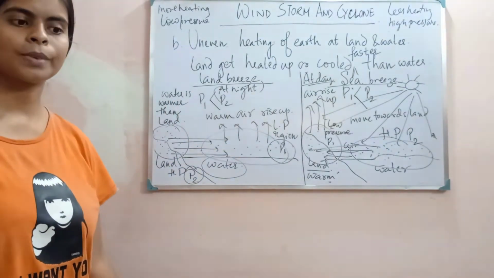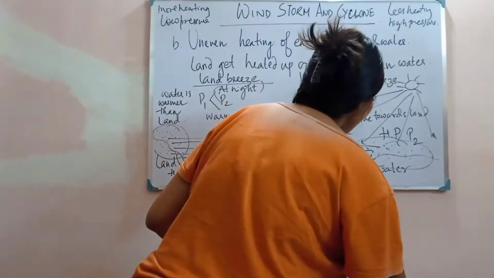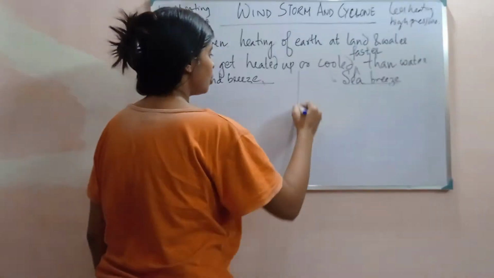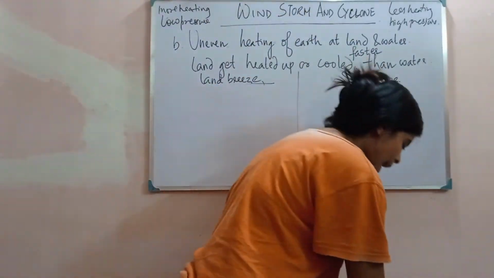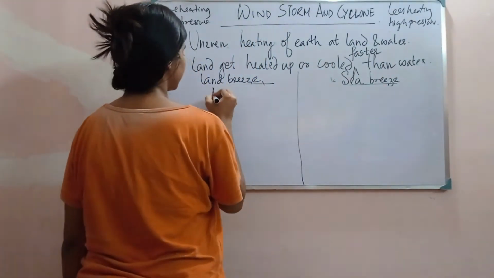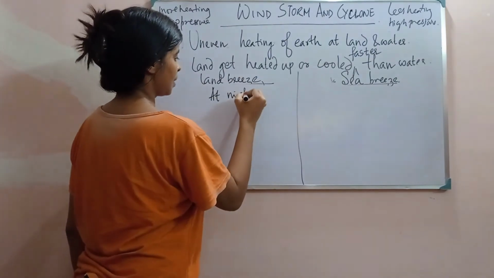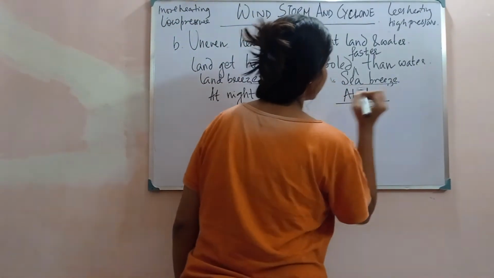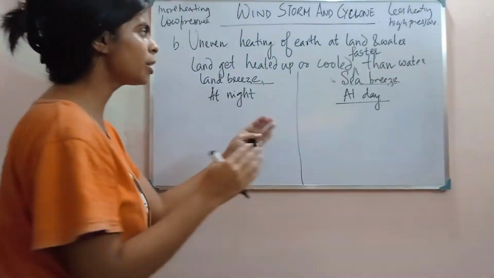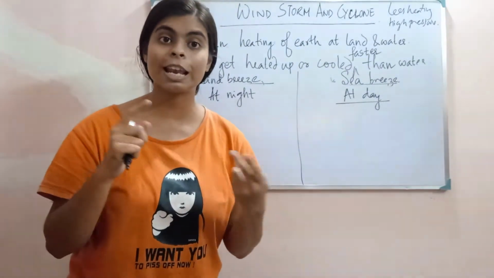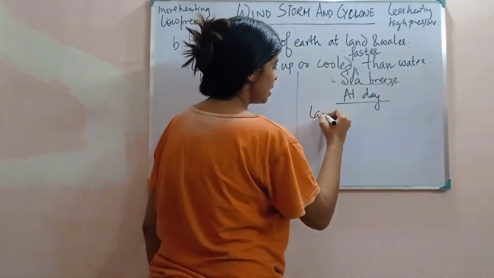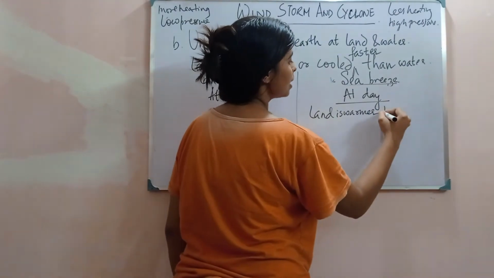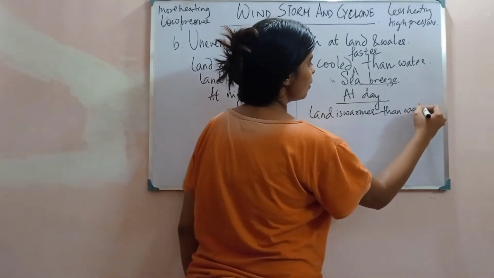Okay, so now summarize what actually happens in sea breeze and land breeze. We know that land breeze happens at night and sea breeze happens at daytime. In the daytime the sun is present and land gets heated up, so land is warmer than water.